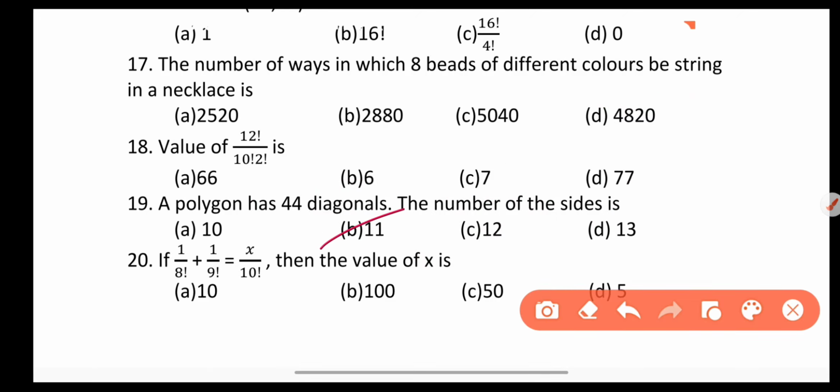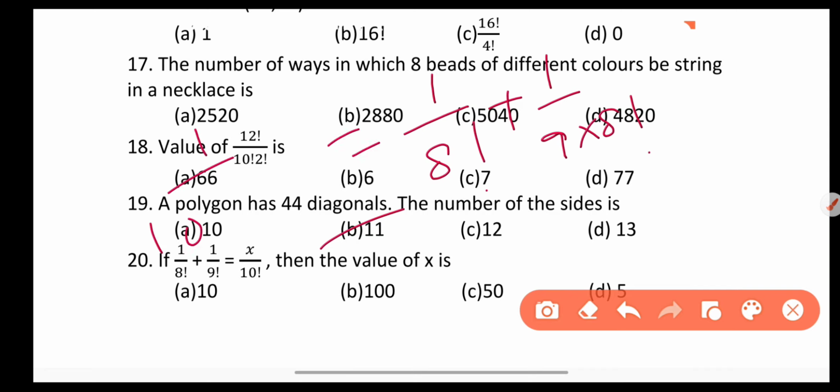Next, last question, if 1 by 8 factorial plus 1 by 9 factorial is equal to x by 10 factorial, then the value of x is. 1 by 8 factorial plus 1 by 9 multiplied by 8 factorial is equal to x by 10 multiplied by 9 multiplied by 8 factorial.